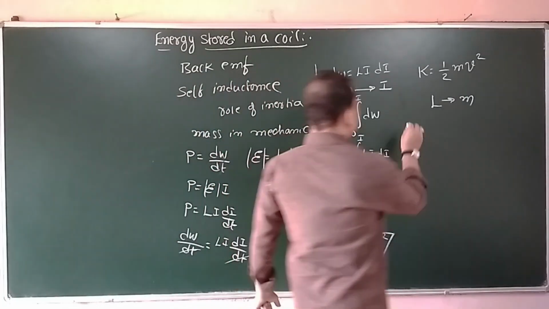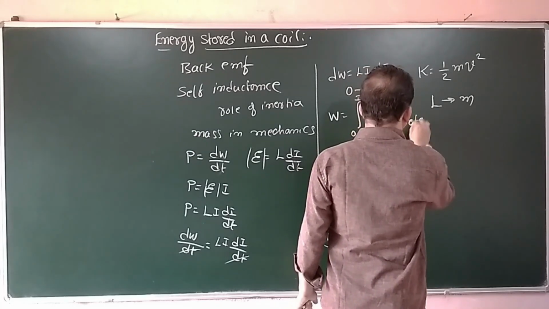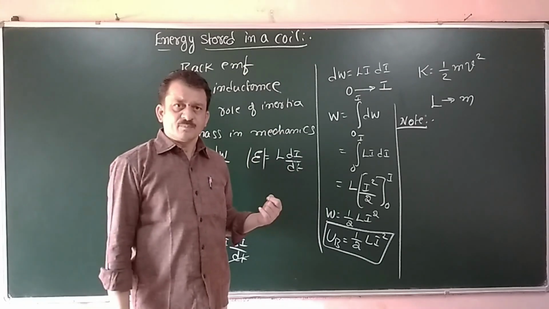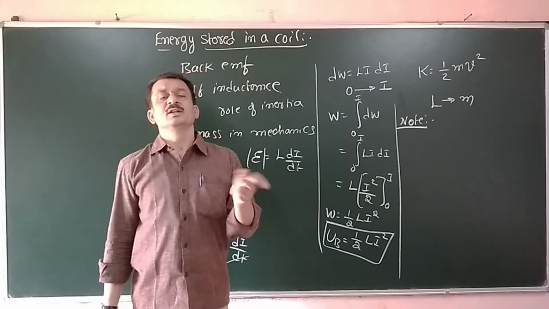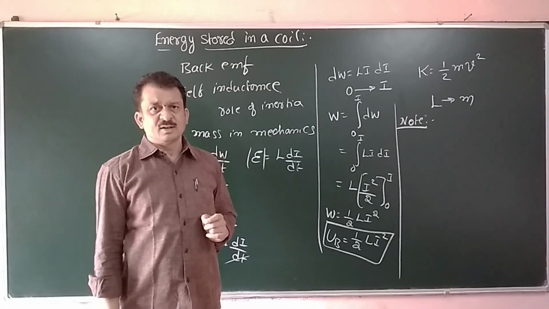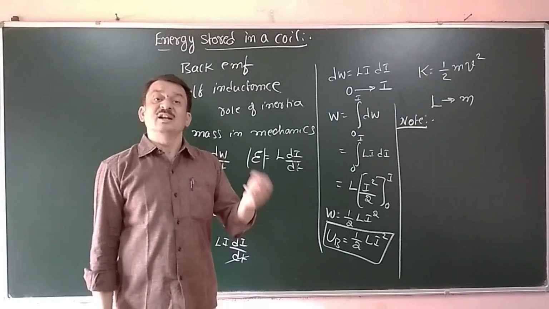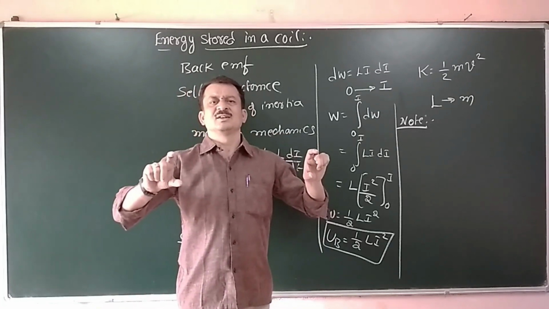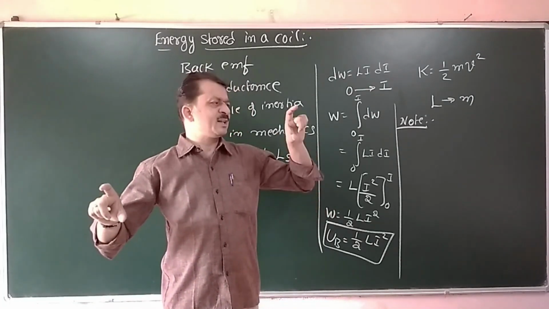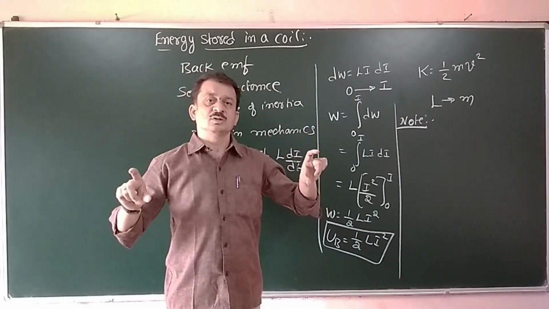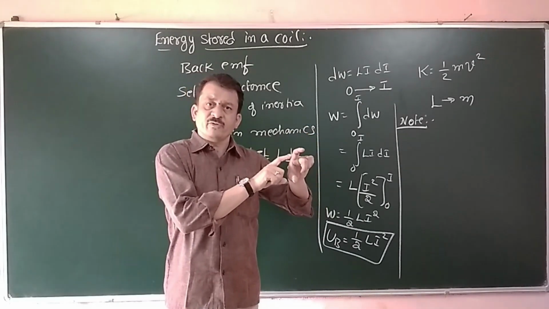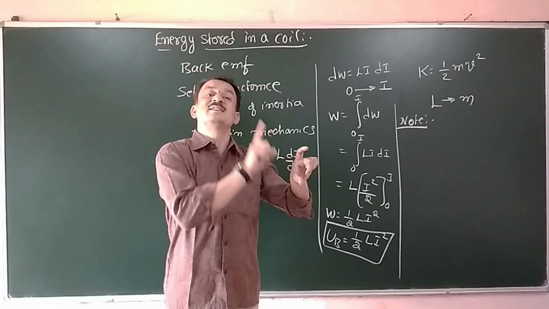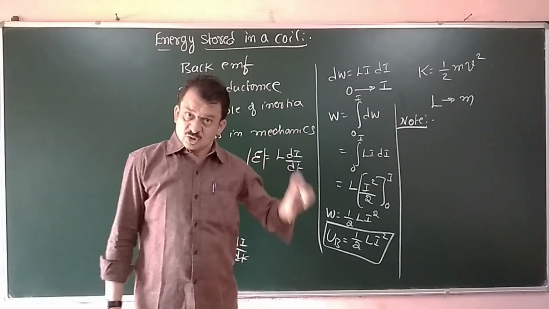Clear? One note we will study here. In the case of mutual induction, we have studied only the mutual inductance. We have neglected the self-inductance part also. Even though we are having two coils, in one coil current is flowing, in the other coil an EMF is induced. Because of the induced EMF, the current is flowing. And hence there is a possibility of self-inductance in the second coil also.